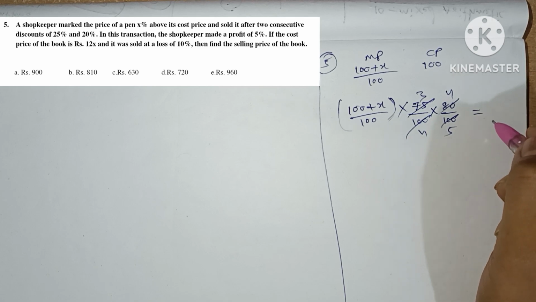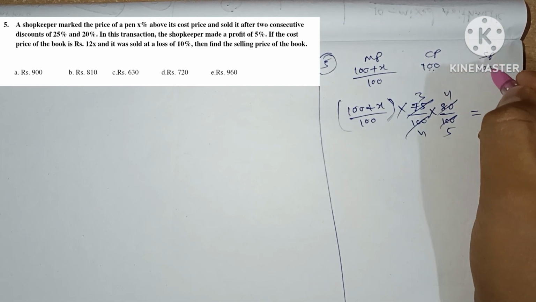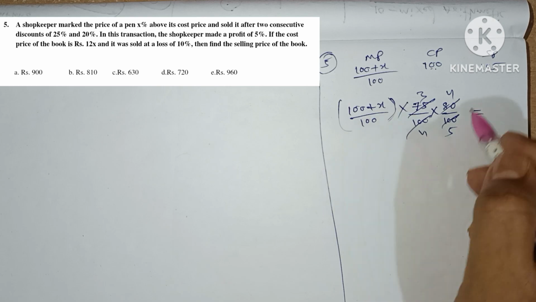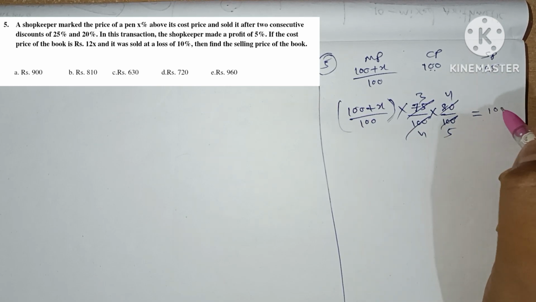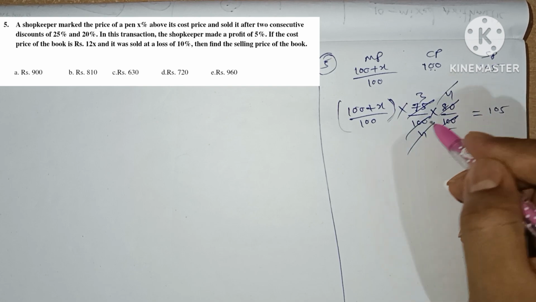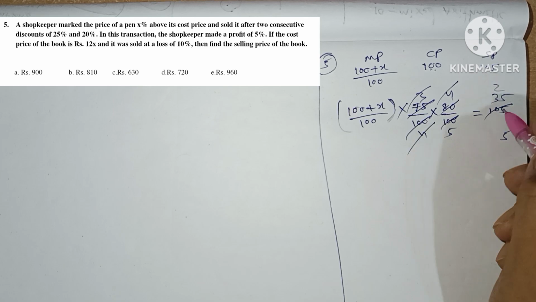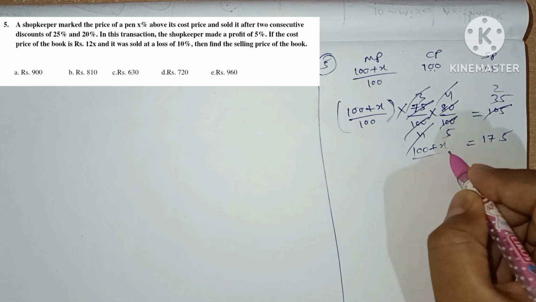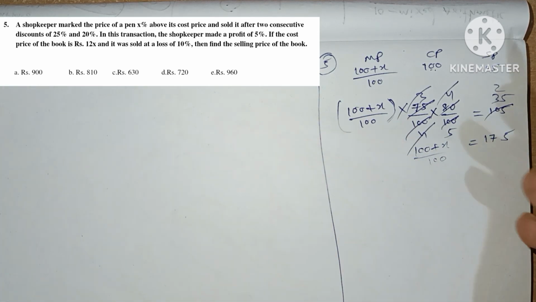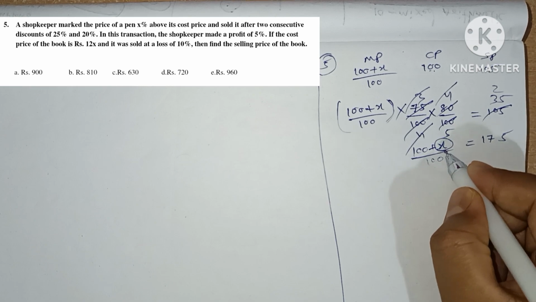It is saying that in the total transaction, the shopkeeper made a profit of 5%. A 5% profit means the selling price will be 105. So this whole transaction is nothing but the selling price, which equals 105 parts. So from this, 4 and 4 cancel, 3 fives are 15, 175 parts equals 100 plus x by 100. So it is clear that the x part is nothing but 75.